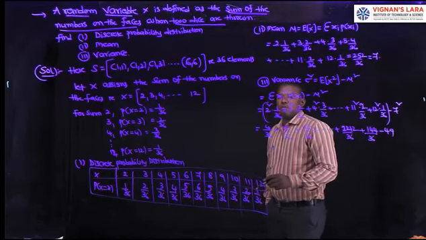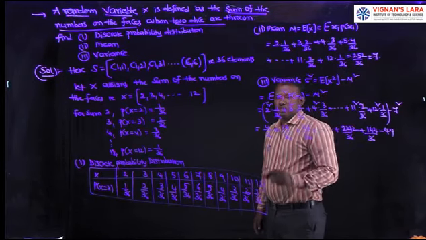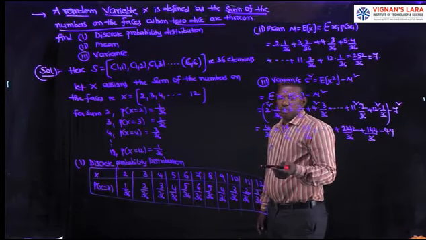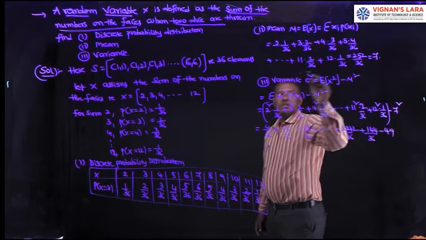Coming to the mean, mu equal to E of x is equal to sigma xi into P of xi. Each element into its corresponding probability, and addition. That is 7.